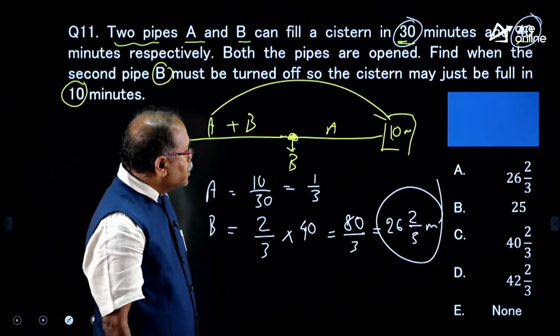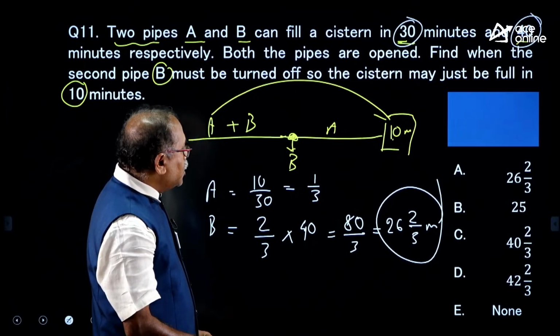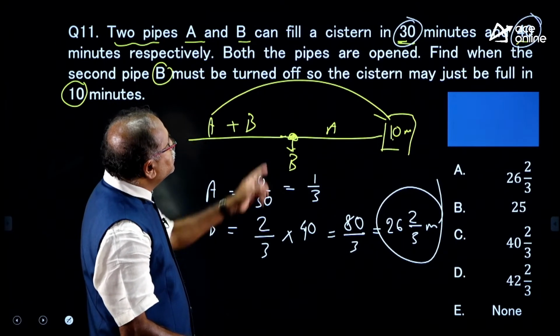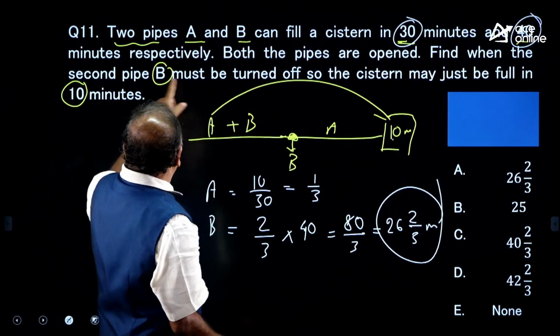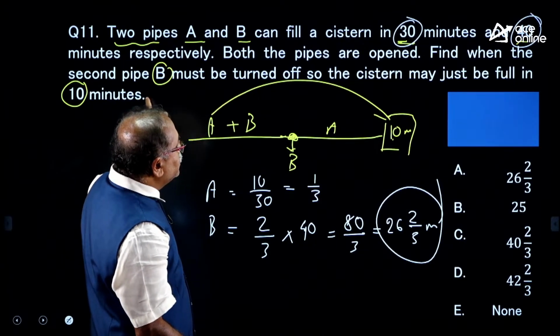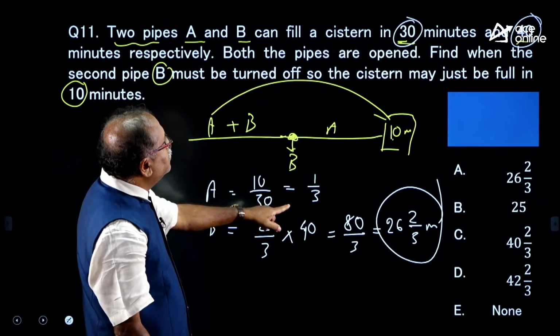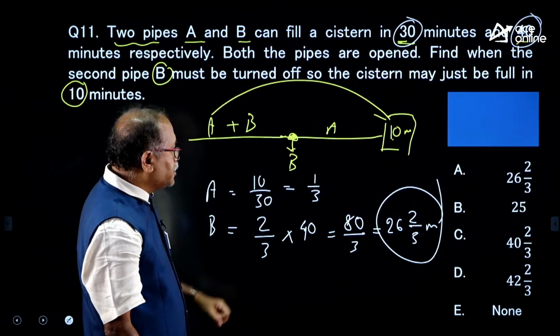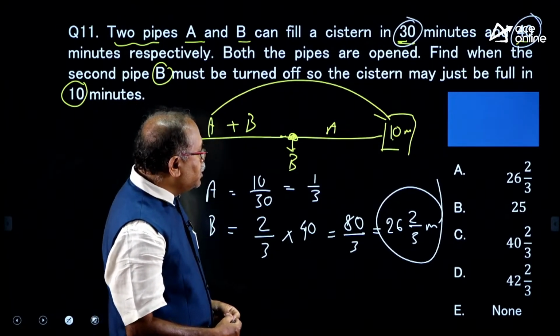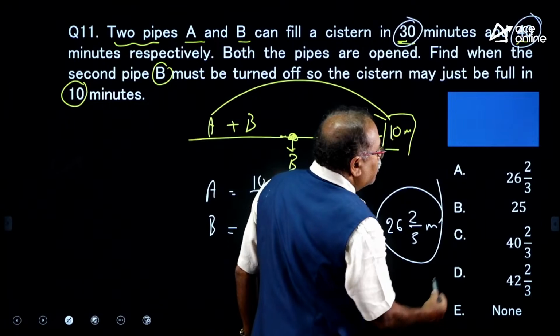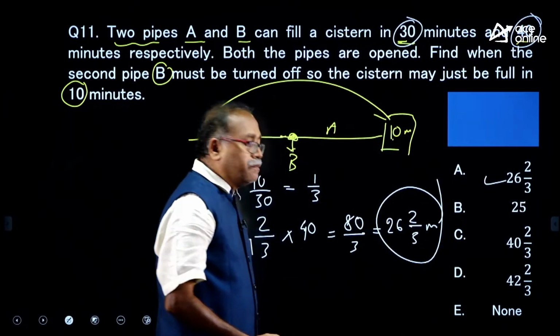Is it? How can it be? That is 30 minutes and 40 minutes, and here it got filled in 10 minutes. So, 10 by 20 30, that is this is 83. So, do we have any option? The option choice A.